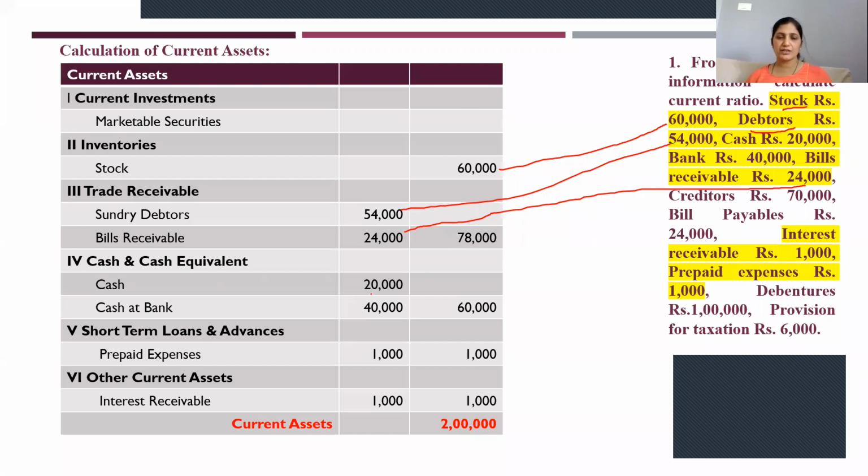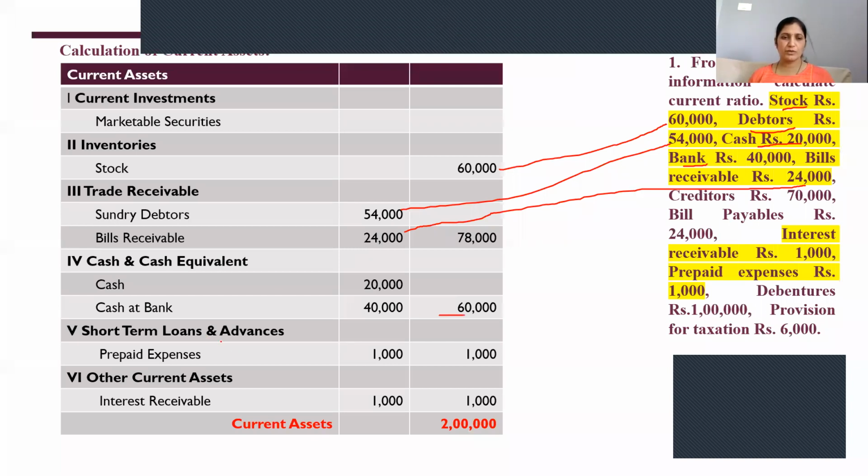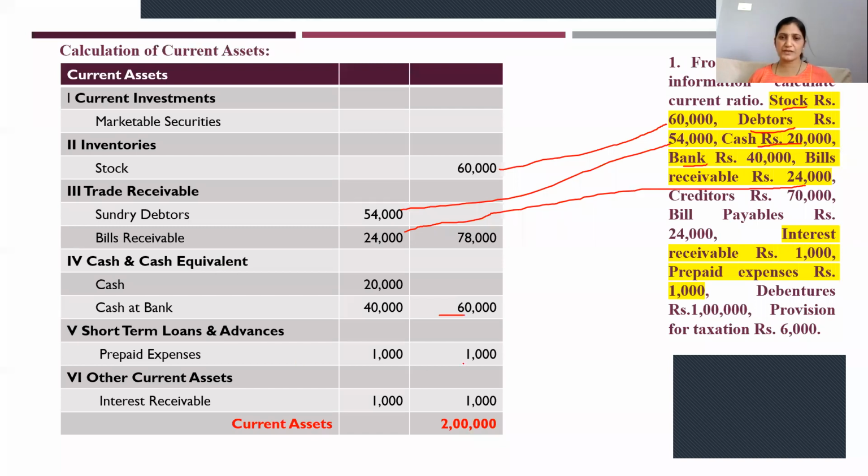After that, cash 20,000. So we have cash here 20,000. Bank 40,000. Bank is 40,000. Then bills receivable, sorry, that is the total of cash and cash equivalents, 60,000. Then short-term loans and advances, prepaid expenses 1,000. It is given over here. Prepaid expenses is a current asset you are taking over here.